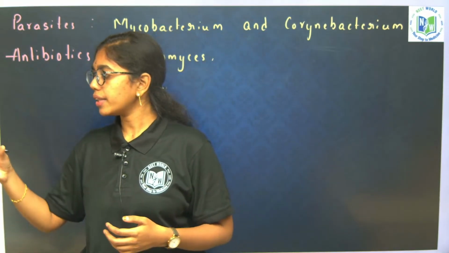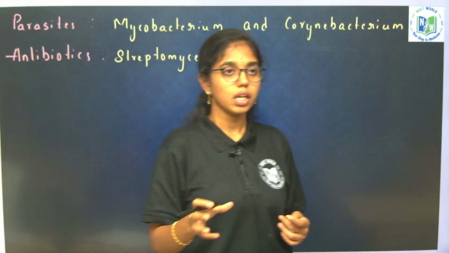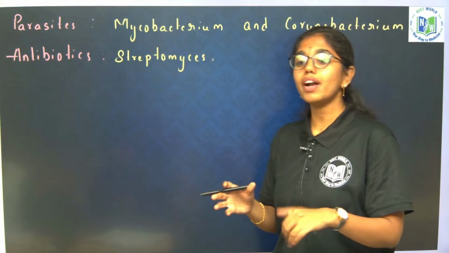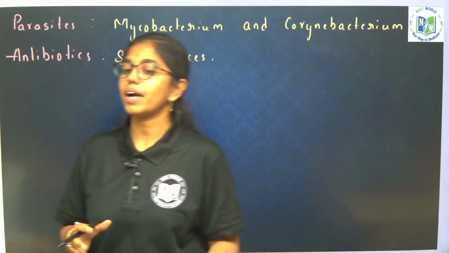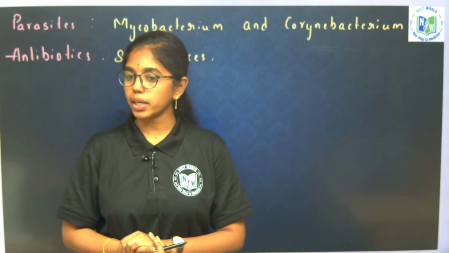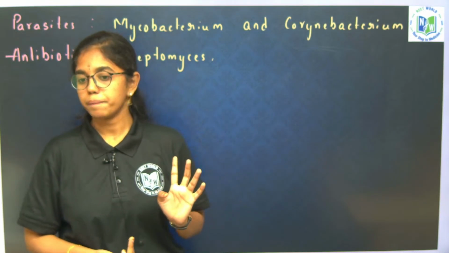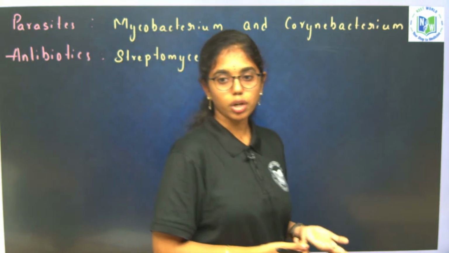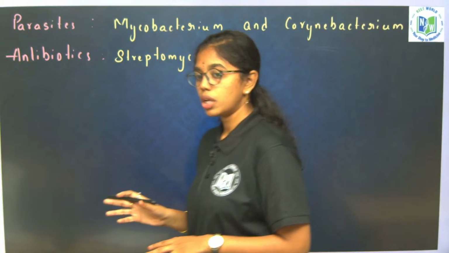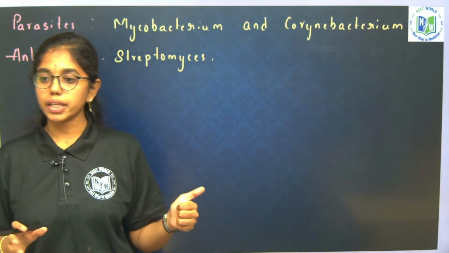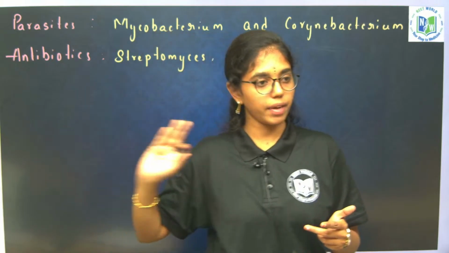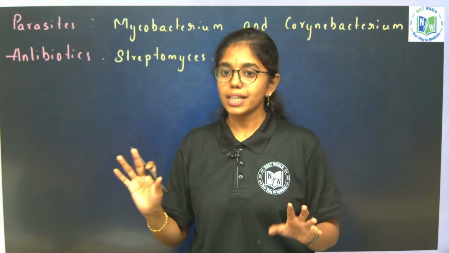And chemoautotrophic bacteria are highly useful for what? Recycling nutrients. The best example we have taken is nitrogen metabolism. For photoautotrophic also we took 2 examples. What are they? Chlorobium and Chloronema. Clear? Next, heterotrophic mode: we have learned saprophytic, symbiotic and parasitic modes of nutrition. And then respiration: obligate aerobes, facultative anaerobes, obligate anaerobes, facultative aerobes. Clear till here? Next about reproduction.